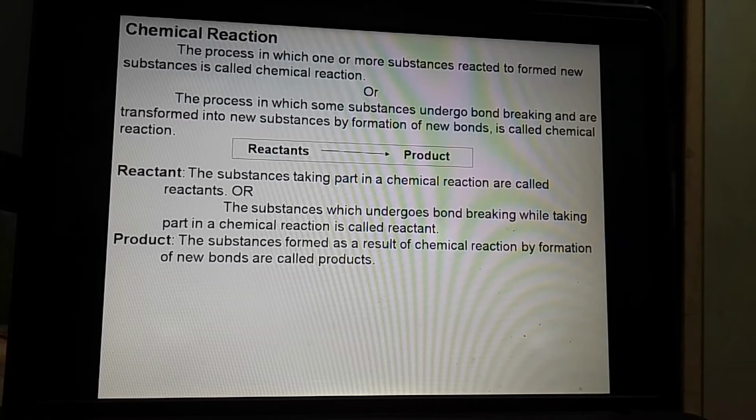And what is the product? The substance formed as a result of chemical reaction by formation of a new bond is called product. Means any chemical reaction, in that case it contains either one or more than one reactant and one or more than one product.